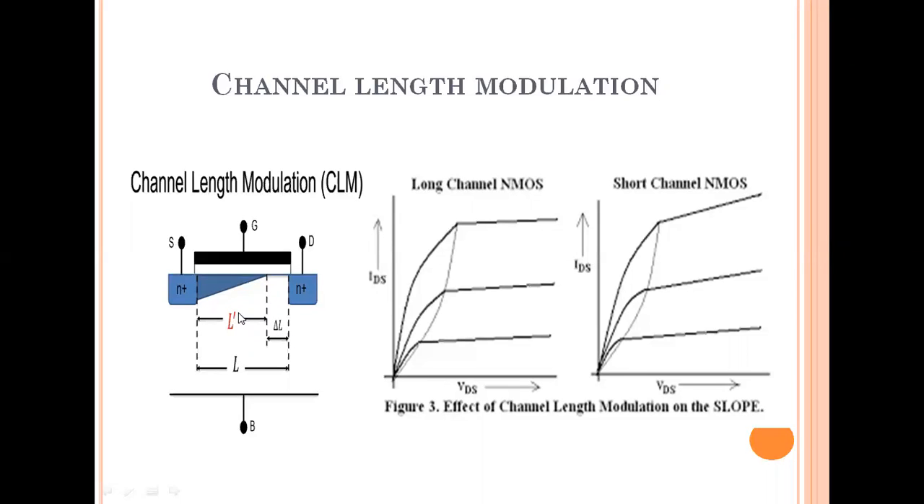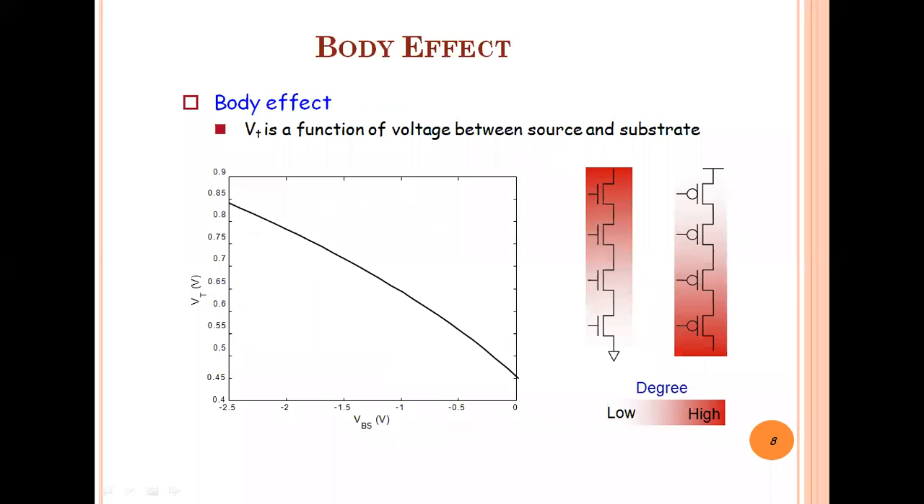Okay, this is the L dash and this is the total LD, that is the length of the channel. So here, according to this second order effect, the depletion region is off. So it's called channel length modulation. This is the effect that is the channel length modulation.